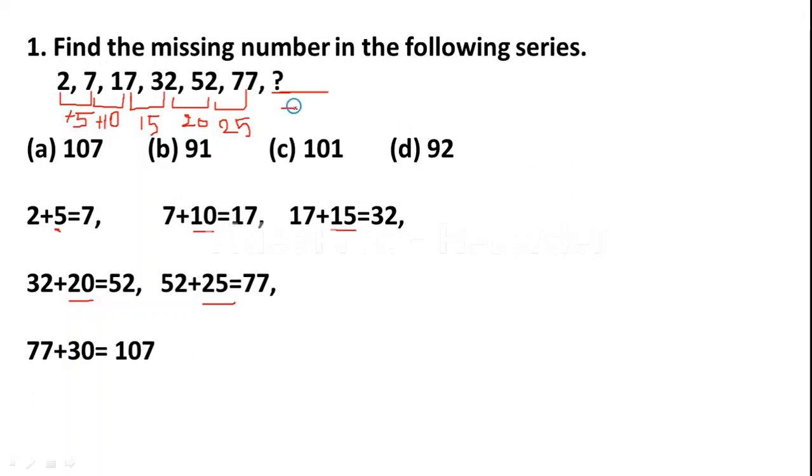So in the next step we should add 30, because here the difference is 5. So 25 plus 5 is 30. So we should add 30. So 77 plus 30 is 107. So the correct answer for this question is option A, 107 is the right answer.